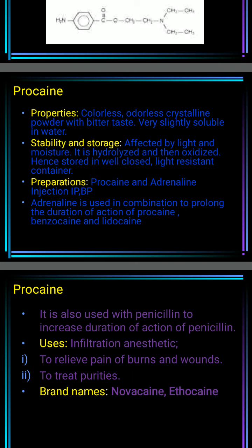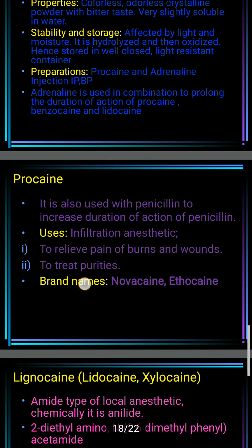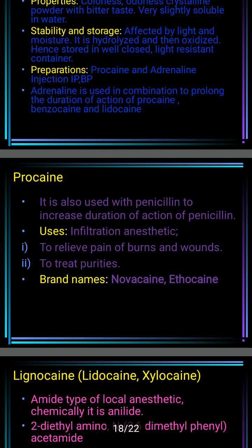This compound is used with penicillin to increase the duration of action of penicillin, and we can also use procaine for infiltration anesthesia to get relief from the pain of burns and wounds. We can also use it in the treatment of pruritus, and some popular brand names of procaine are Novocaine and Ethocaine.